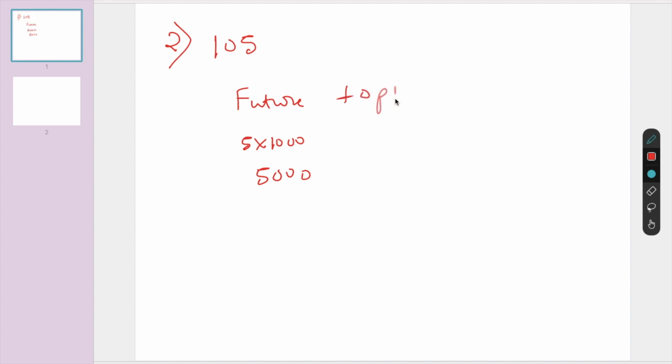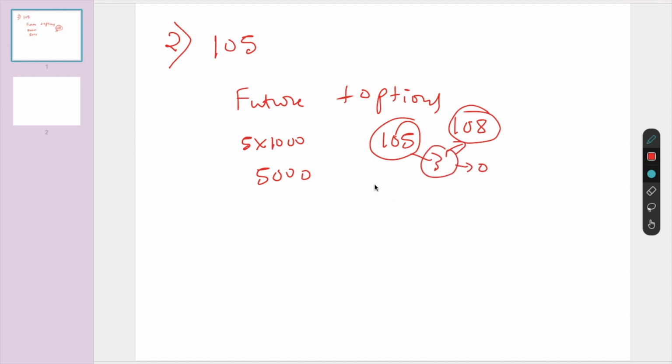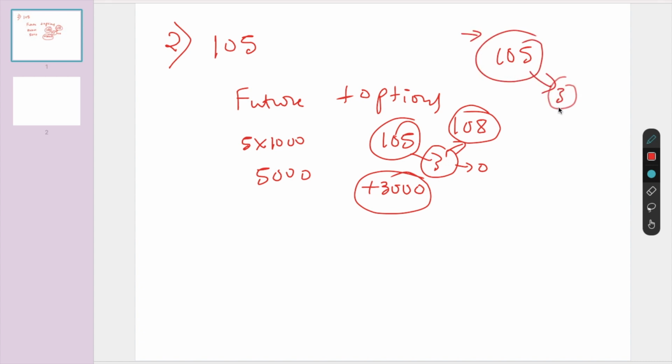And in options, the break even is 108, it didn't even reach 108, it closed at 105, so the entire 3 rupees became 0. 3 rupees becoming 0 means that 3 rupees is a profit for us because we are selling an option. We sold the option at 105 and the market expires at 105, so the entire premium becomes 0. Then the entire money comes to my pocket because I am an option seller. The answer is 8,000 for case study 2 also.